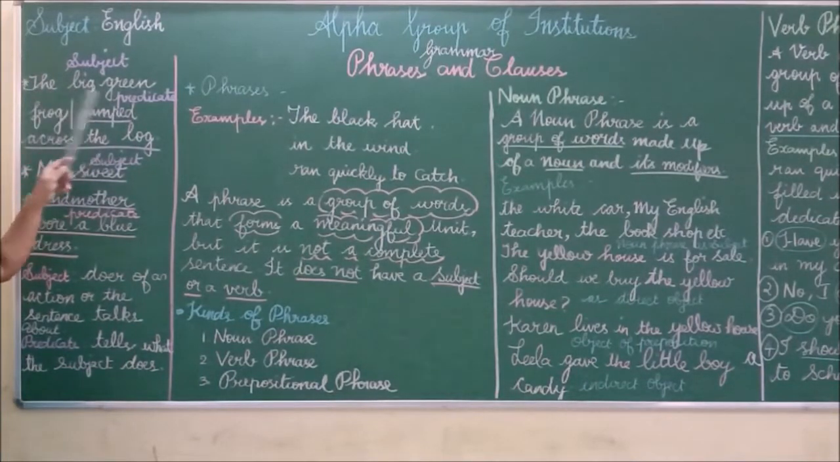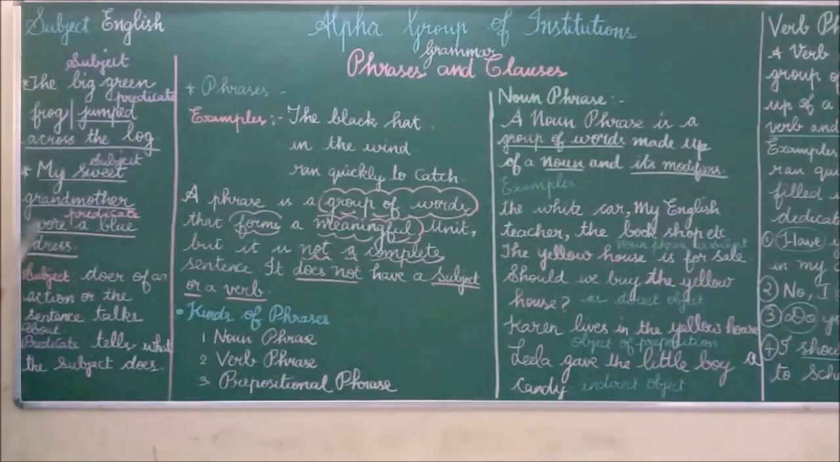The big green frog. You have to include the article "the" also. The big green frog is the subject. Jumped across the log is the predicate. See the next sentence. My sweet grandmother wore a blue dress. Here, my sweet grandmother is the subject and wore a blue dress is the predicate.